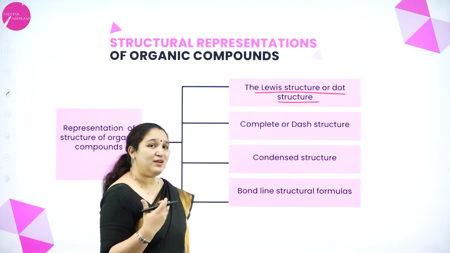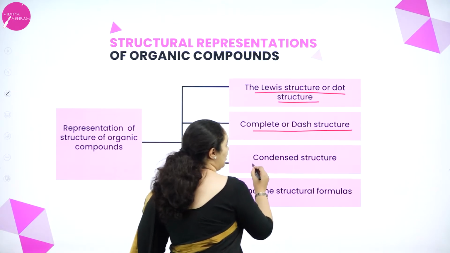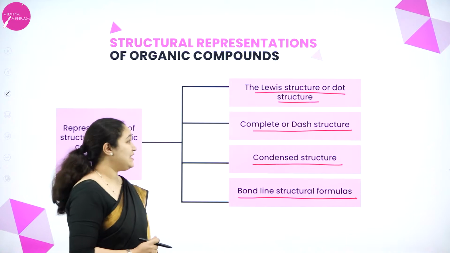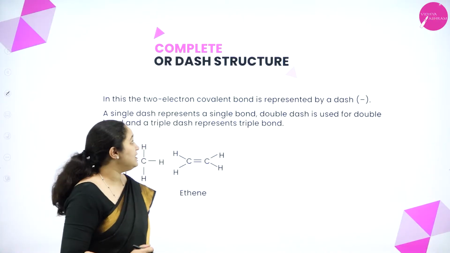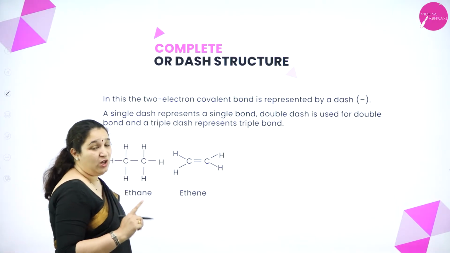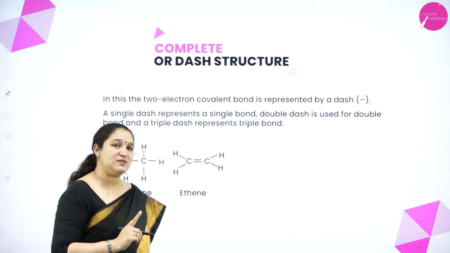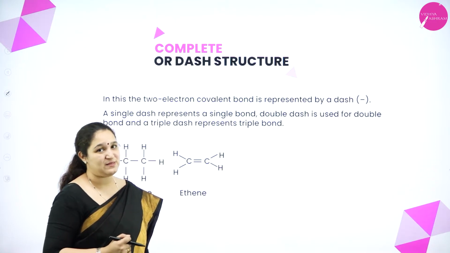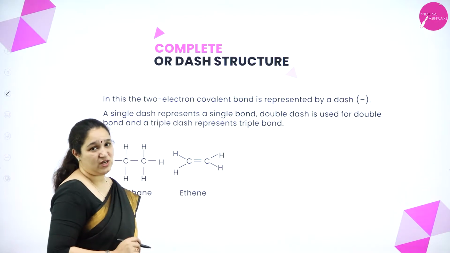Correct? So what are the other forms? That is complete or dash structure, condensed structure, or bond line structure formulas. So we'll see each of them, what they actually mean. Okay. So the first one is the complete or the dash structure. I told you, the Lewis dot structure I shall not explain here, as I have already explained it in the chemical bonding chapter. So the other three types I will explain. First being the complete or dash structure.